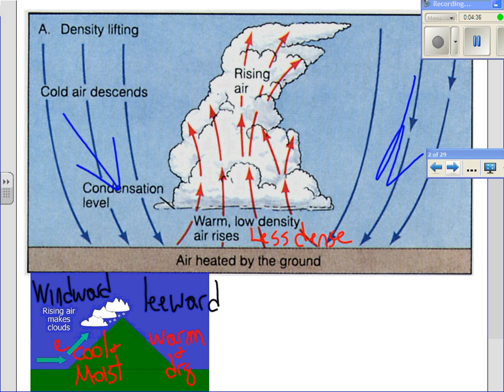The air expands on the windward side, and it contracts on the leeward side. So this is something that you should be able to recognize when it's asked.